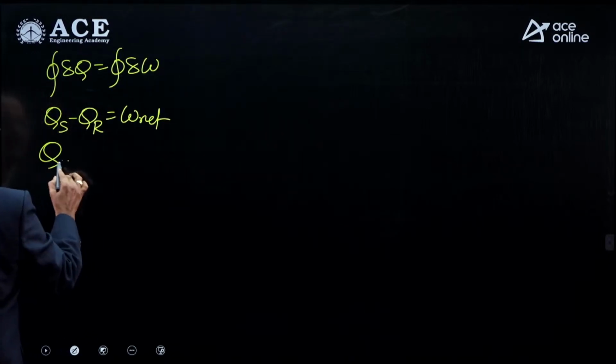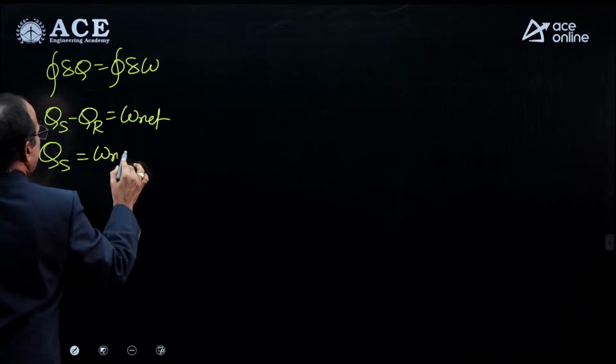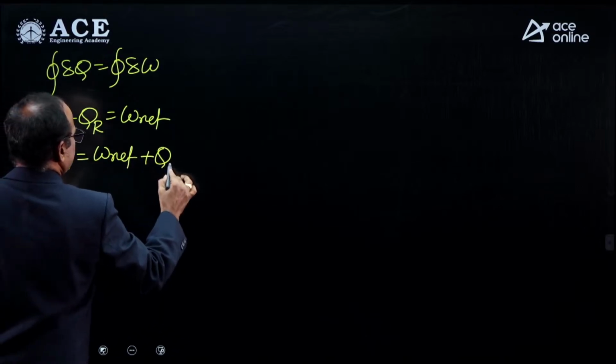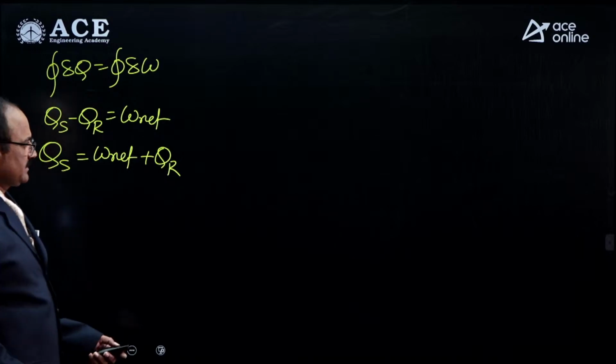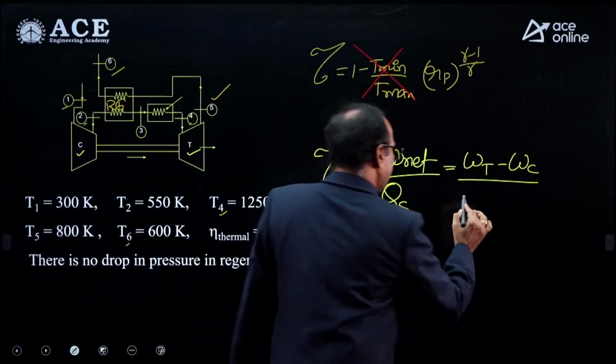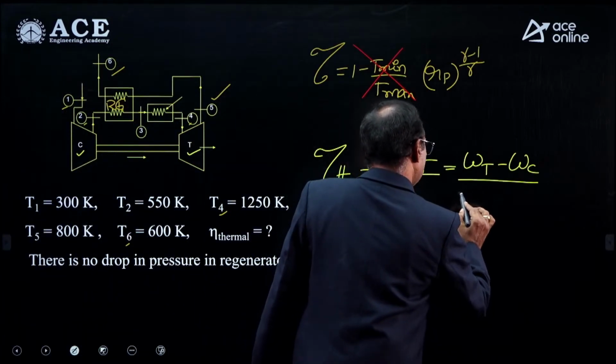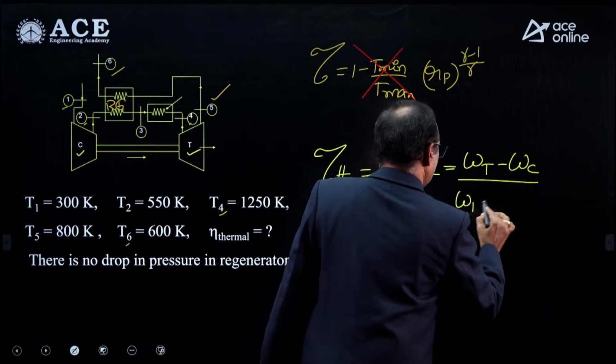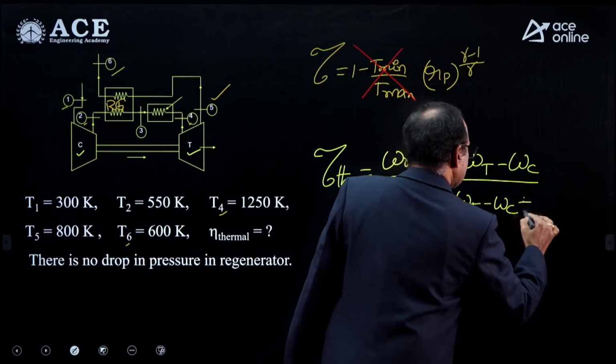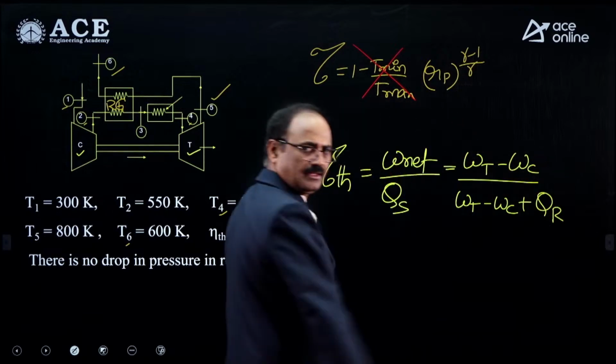From this, the heat supplied equals the net work plus heat rejection. So in place of the heat supplied you write the net work, that is turbine work minus compression work, plus heat rejection.